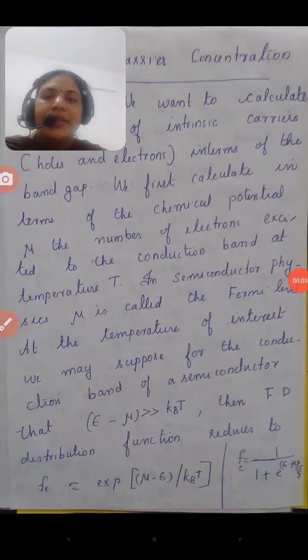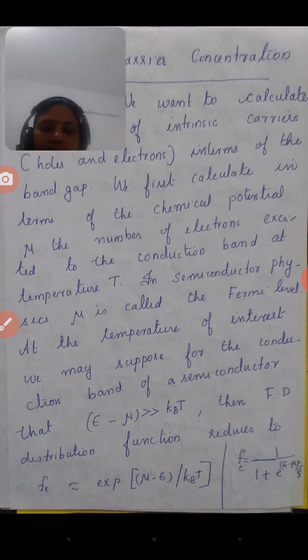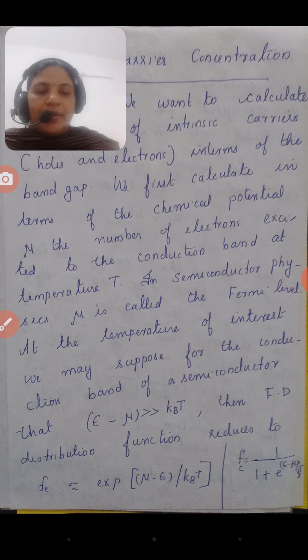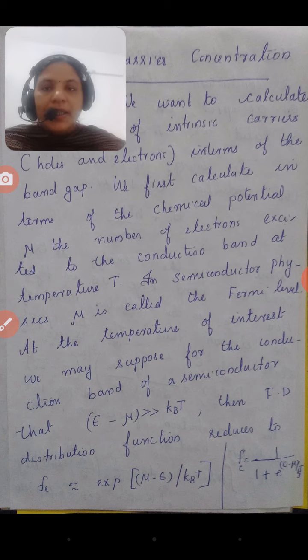Today we are going to discuss the intrinsic carrier concentration in terms of the energy gap. We derive a mathematical expression in terms of the chemical potential mu, and it also depends on the number of electrons per unit volume. Usually in the case of the conduction band it is n, and the number of holes per unit volume is usually taken as p.